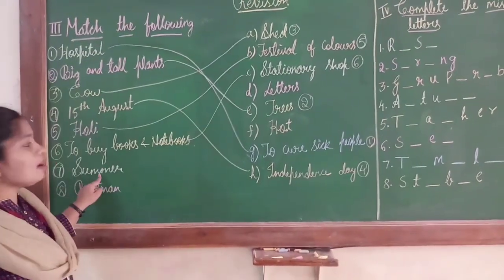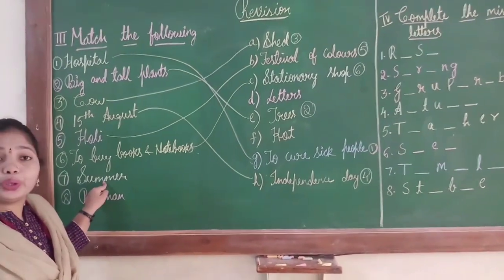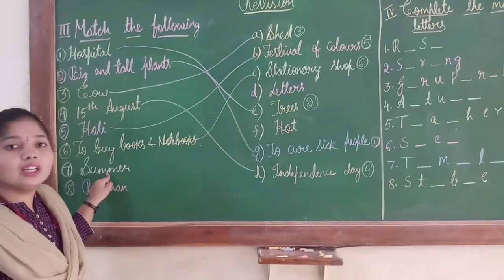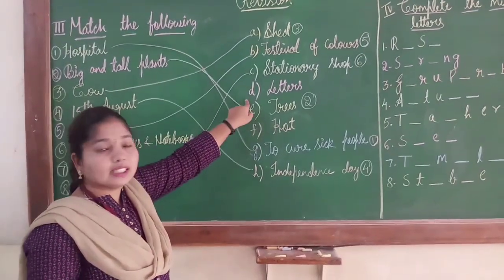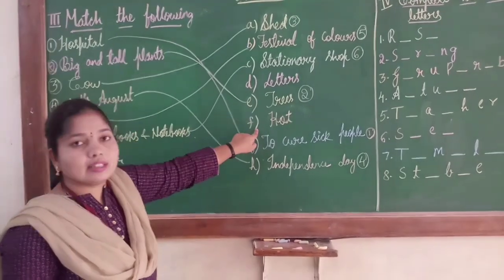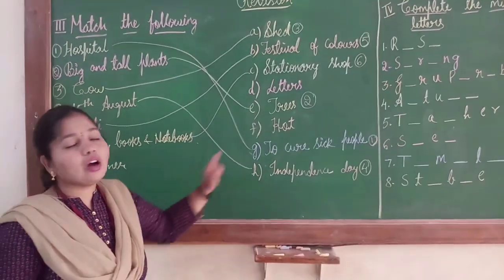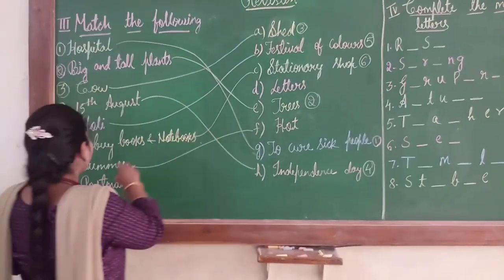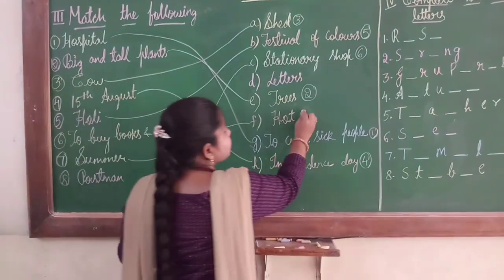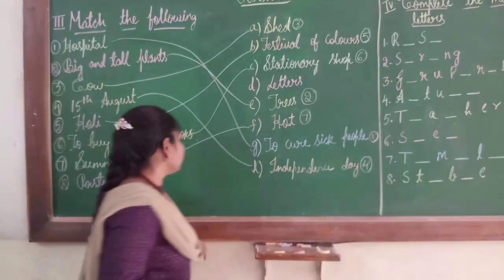Next, summer. Children, is summer a hot or cold season? Yes, summer is a very hot season. Here you see, children, the letters option is remaining and the hot is there. So summer means hot. So we join this summer to hot. And also you can put the number as 7. This is the 7th correct answer.